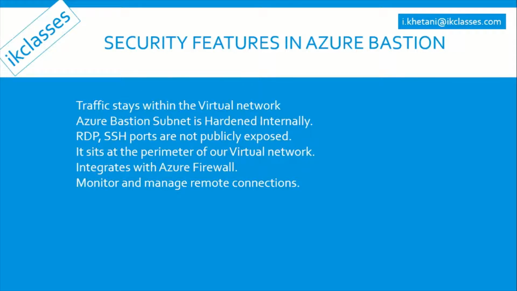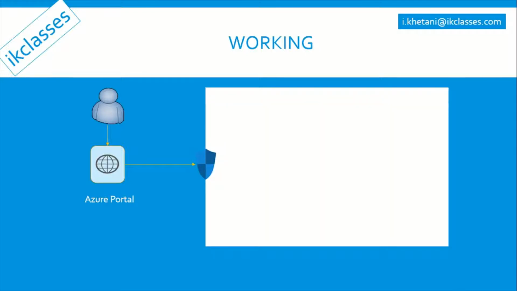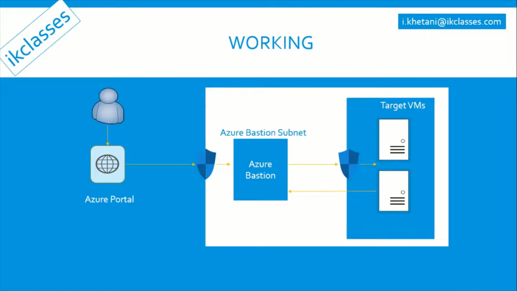Let's see how Azure Bastion works. So let's say you have connected to the Azure portal. Now from the portal, you will be connecting to a particular VM using Azure Bastion. That will check whether the particular port is open in the network security group or not. Once the particular port is open, you will connect to the Bastion. Now from Bastion, you can decide which VM you want to connect to.